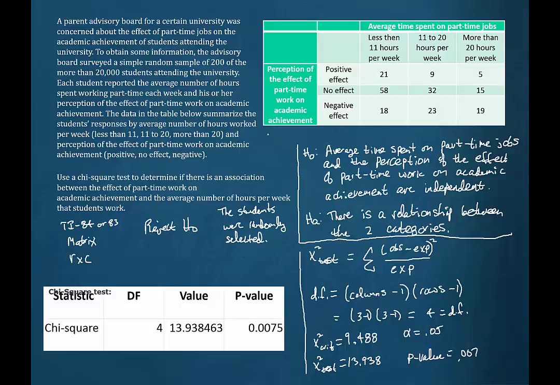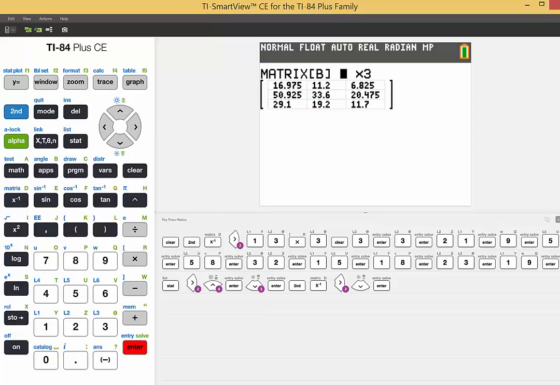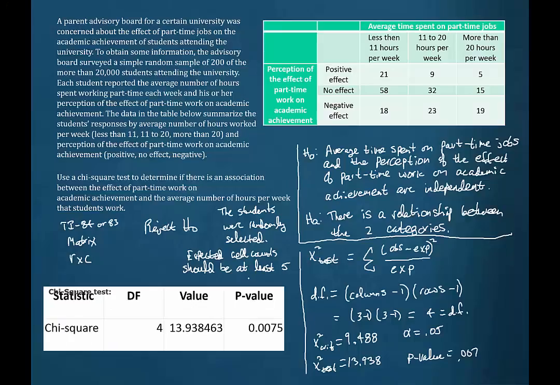And in a contingency table problem such as this, it is also required that the expected cell counts should be at least 5. And when we go back to matrix B, which contained all of those expected values, we find that the smallest cell count is 6.825. So this condition was met.